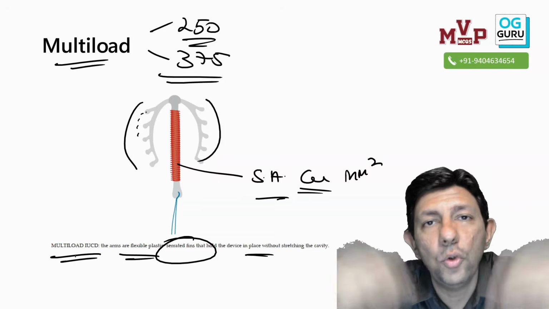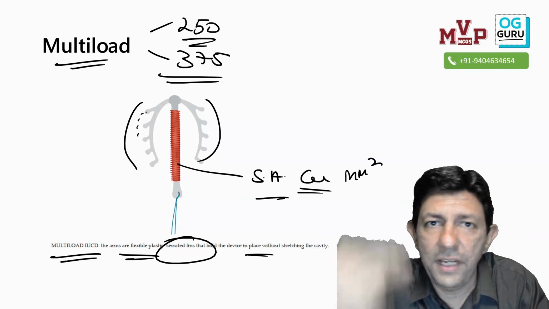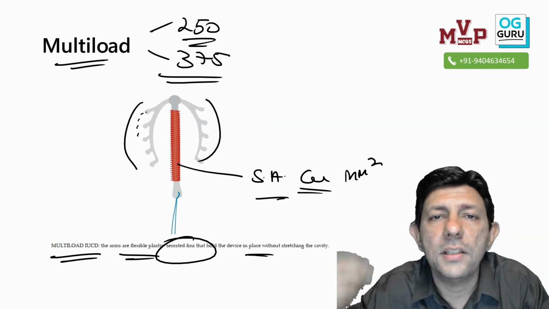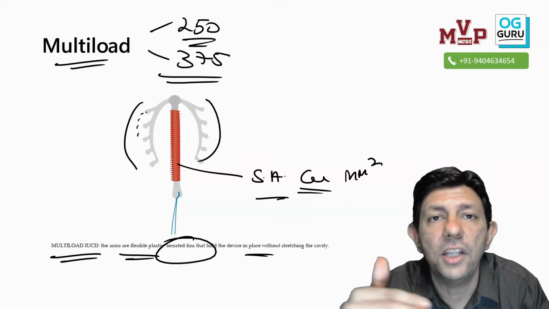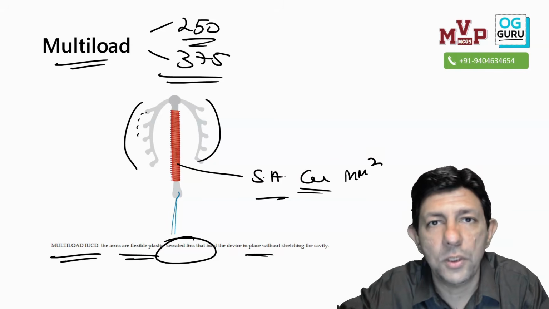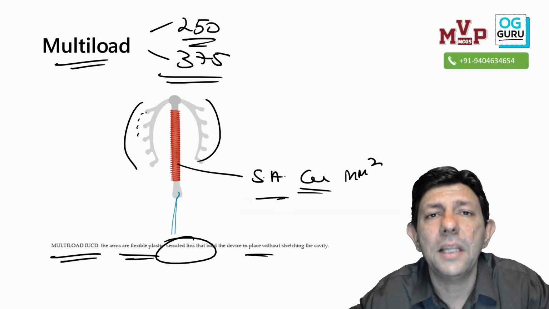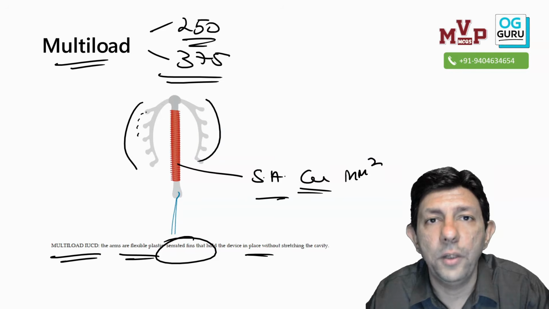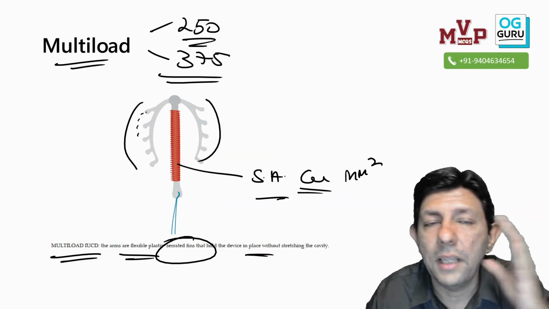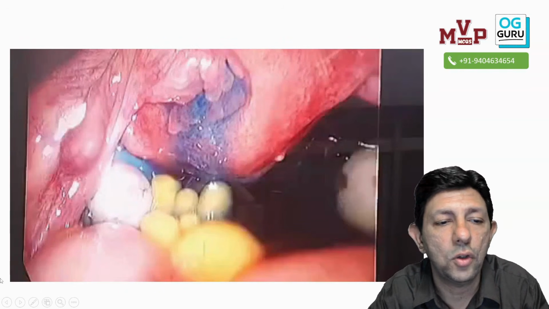So again, image, any MCQ you can answer. They can ask you what is it. So after this video, anything could be asked to you. What is the contraindication for this procedure? Which condition IUCD cannot be used? Some options could be given to you. What is the side effect? So multiple things can be asked to you, anything related to copper T, IUCD can be asked to you after this video. So the question will depend on what the examiner wants. Identification should never be a problem. If your theory is strong, you can answer.